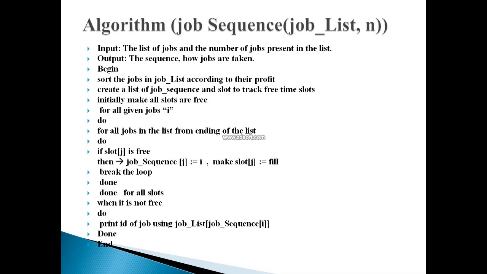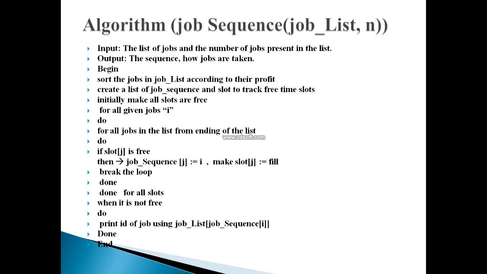Okay, so what we will do here, initially we will make all the slots free. It means that I have made one schedule chart for which job I am going to execute or perform first. For that, I have not made any entry yet. I have indicated all the jobs by making use of a variable small i. So I have written over here: for all given jobs i.